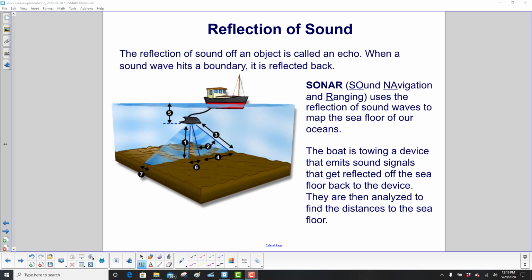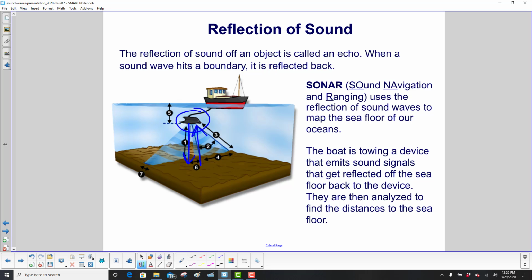The reflection of sound off an object is called an echo. When a sound wave hits a barrier or a boundary, it is reflected back. Sonar, which is sound navigation and ranging, uses the reflection of sound waves to map the seafloor of our oceans. So here we have a device sending sound waves down, hitting the floor of the ocean and coming back.